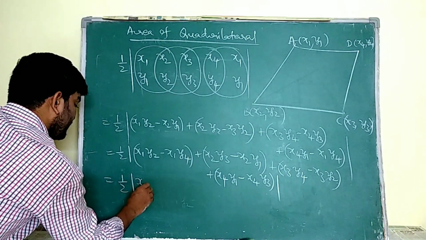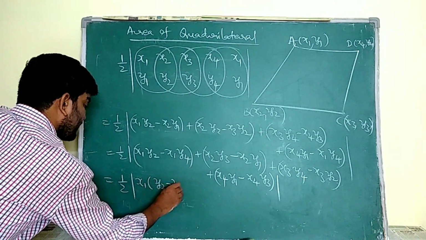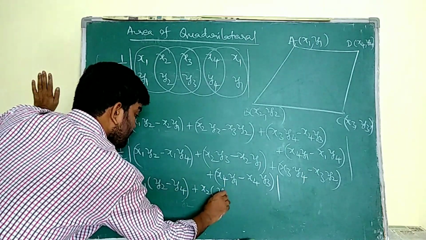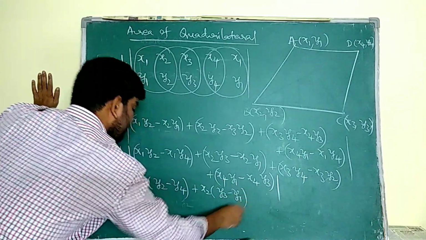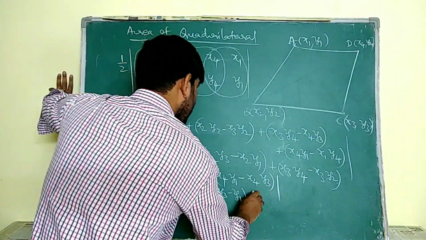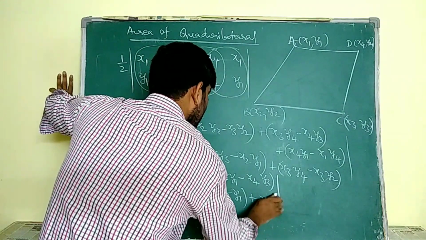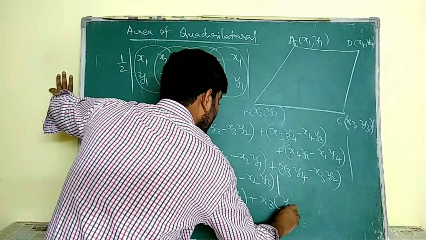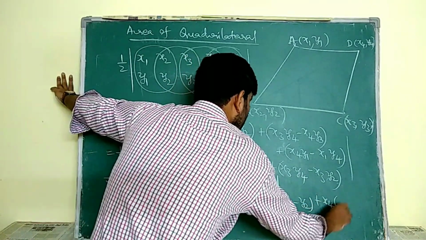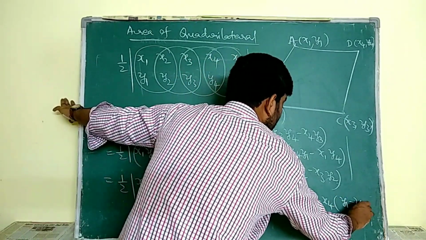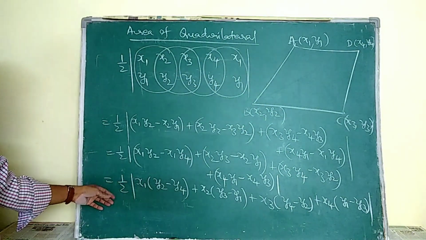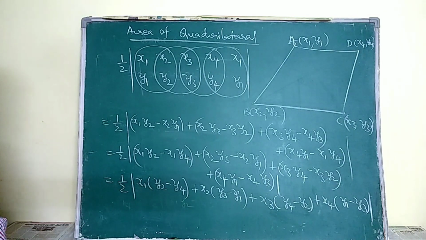Take out x1 common: x1 into y2 minus y4, plus x2 into y3 minus y1, next x3 into y4 minus y2, plus x4 into y1 minus y3. This is the formula for the area of the quadrilateral.